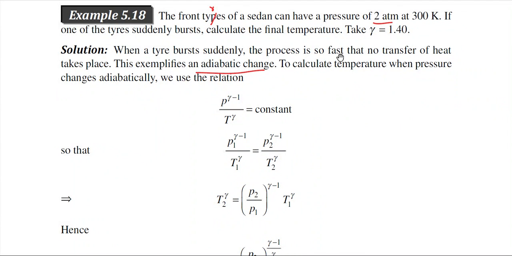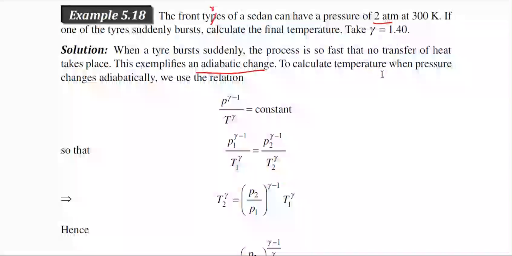The air which was initially inside the tire comes out of it, and this process is so fast that no transfer of heat can take place. This exemplifies an adiabatic change. So, this particular change of state is an adiabatic process.